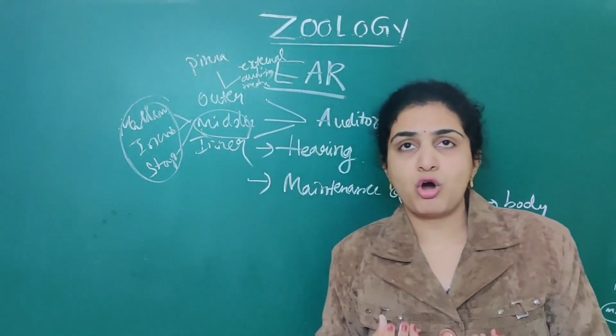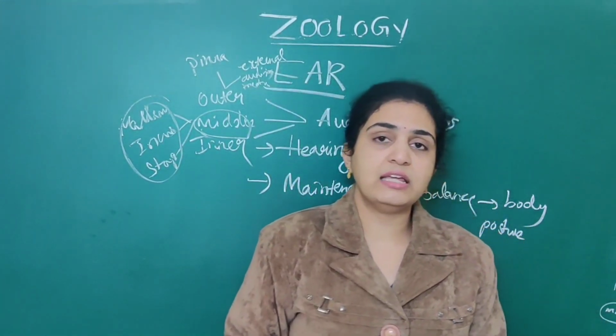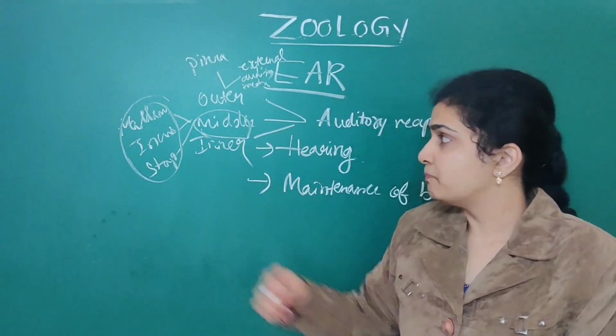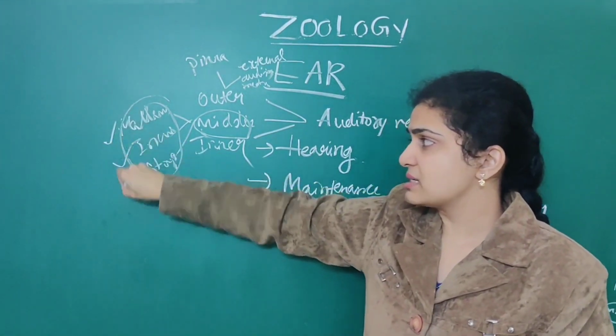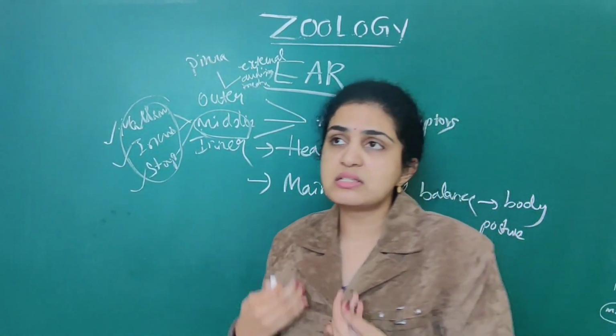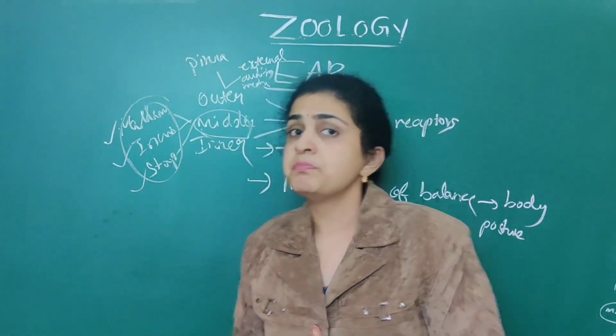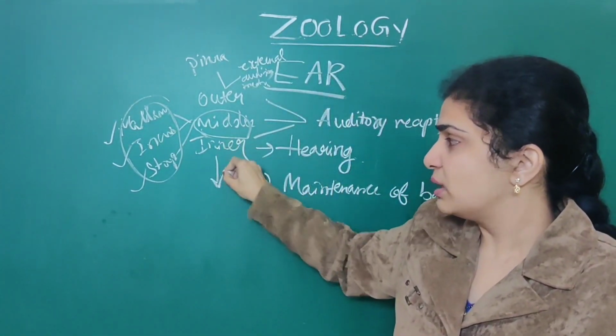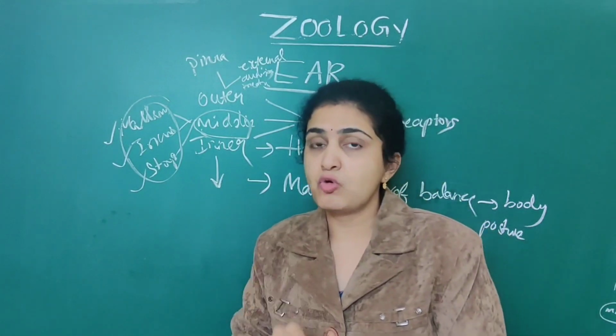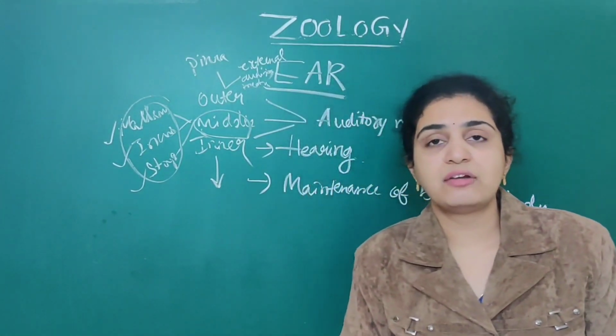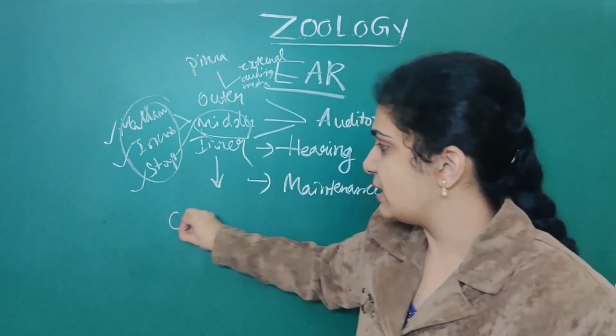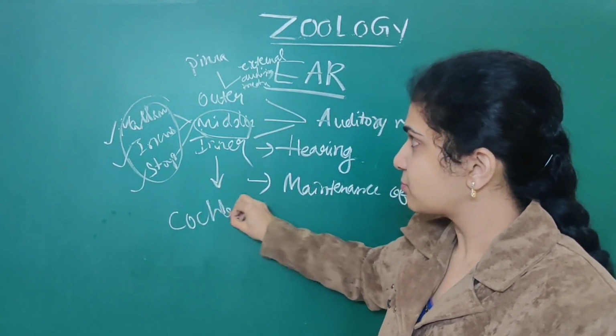What are the three small bones that are associated with the ear? It is called malleus, incus, stapes. These are the three ear ossicles that are associated with the middle ear. Next, when it comes to the inner ear, the innermost part, it is associated with the cochlea. We say it as cochlea.